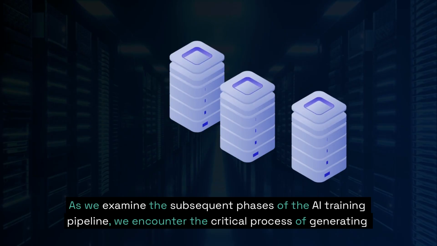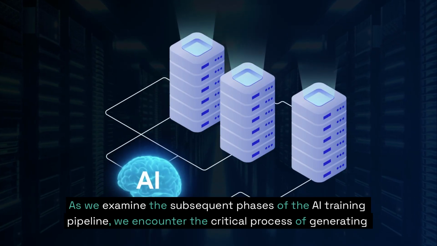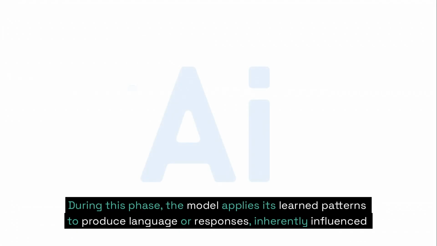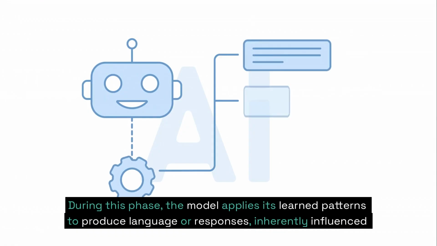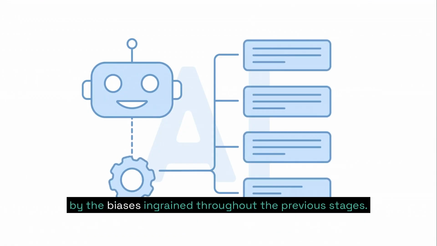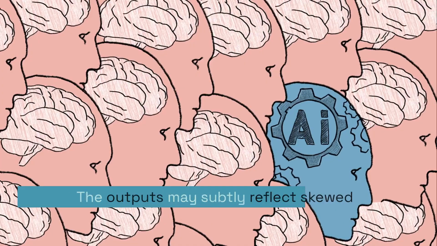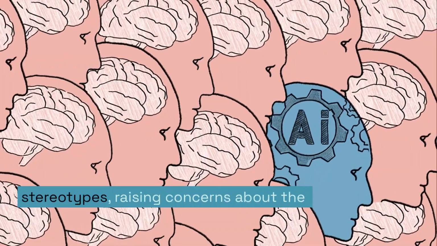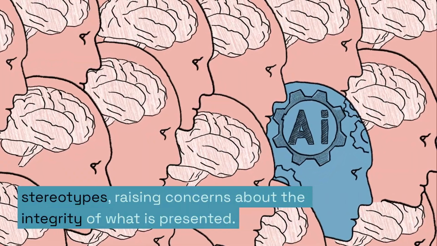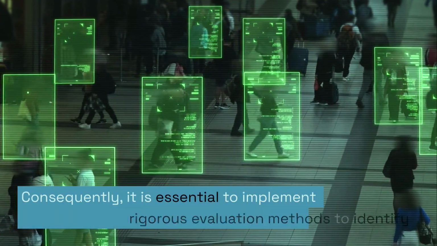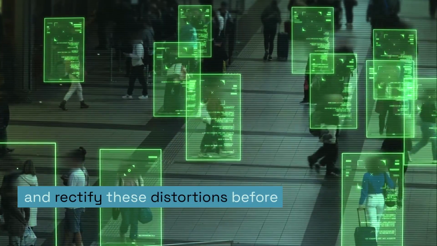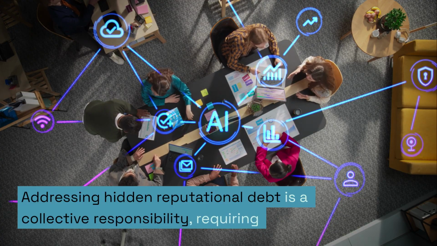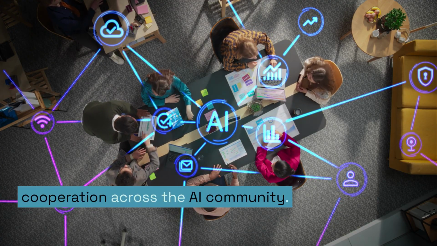As we examine the subsequent phases of the AI training pipeline, we encounter the critical process of generating outputs. During this phase, the model applies its learned patterns to produce language or responses, inherently influenced by the biases ingrained throughout the previous stages. The outputs may subtly reflect skewed narratives or reinforce societal stereotypes, raising concerns about the integrity of what is presented. Consequently, it is essential to implement rigorous evaluation methods to identify and rectify these distortions before deployment. Addressing hidden reputational debt is a collective responsibility, requiring cooperation across the AI community.